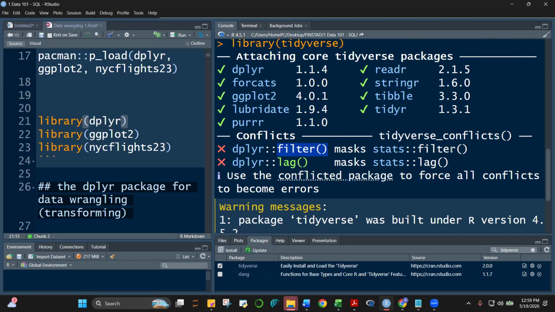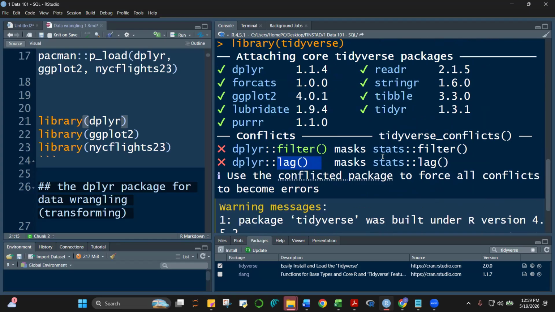If you want to make use of the filter coming from the stats package, then you use stats and then yung double colon na to, okay, to get the namesake of stats, and then filter. Okay, same thing with lag. Pag lag lang ginamit natin dito sa function, then automatically magdi-default si R dun sa lag ni dplyr kasi magkaiba naman yung syntax ng stats lag at saka dplyr lag.